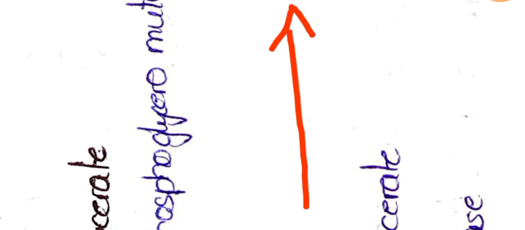The enzyme responsible for this reaction is alcohol dehydrogenase. So this is how pyruvate is converted into ethanol.